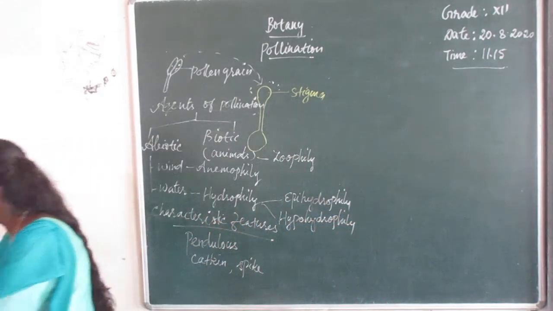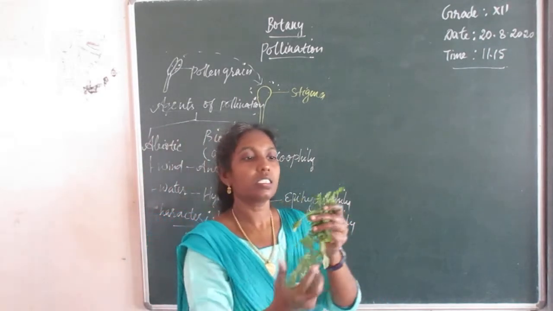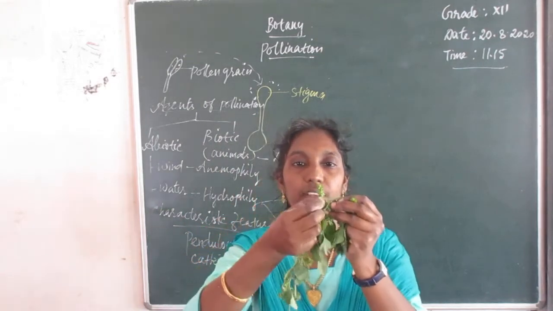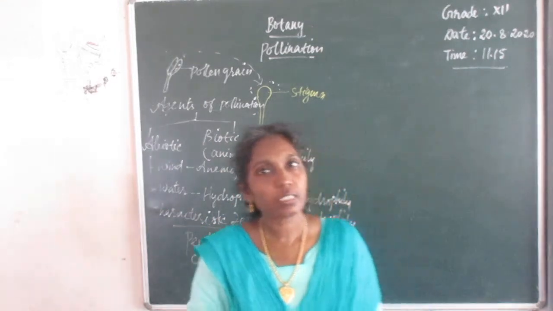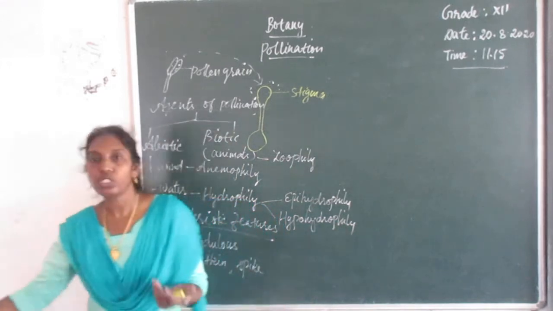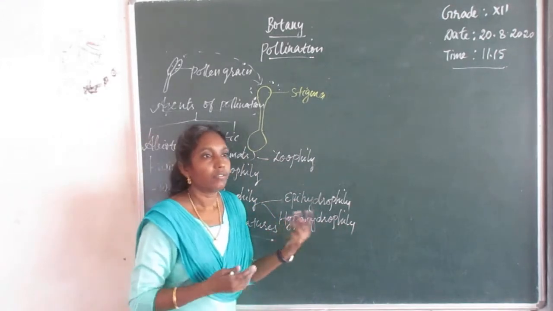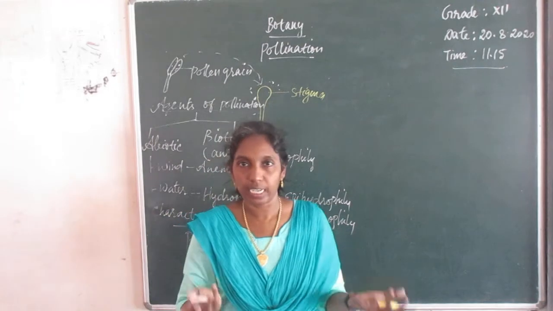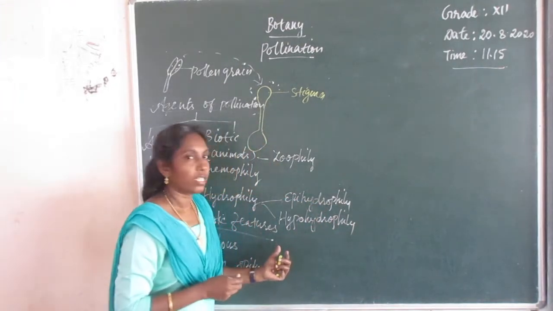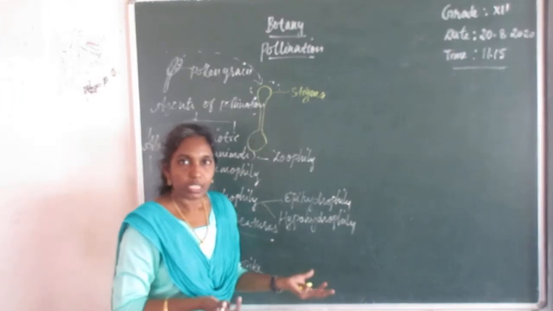Catkin inflorescence, this is the type of catkin inflorescence. So these grass flowers, mainly it is inconspicuous flower, which is not noticed well. Other angiosperm flowers are brightly colored, but these anemophilous flowers are inconspicuous flowers.